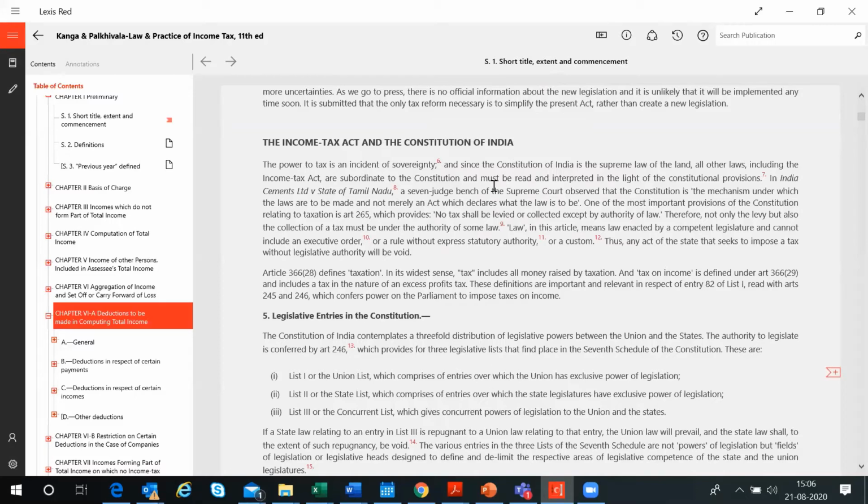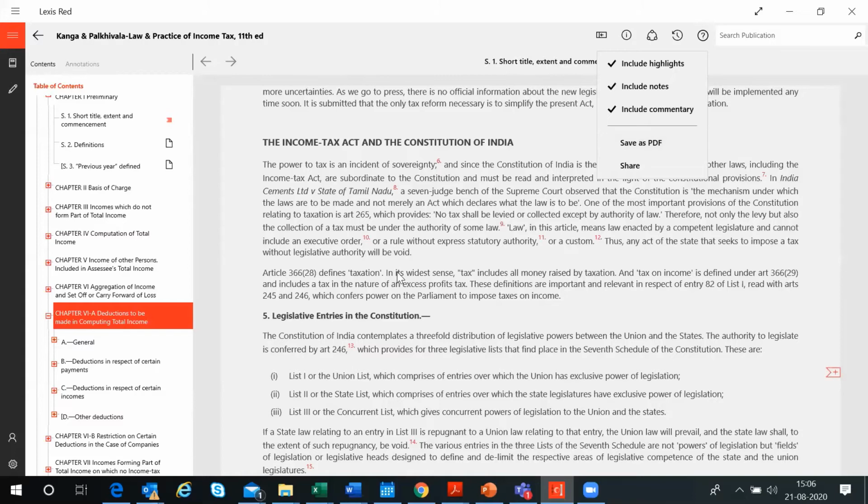Apart from reading, you can also download content. Whatever document you are viewing, whichever page you are viewing, you can just click on the icon here, which is share, the third icon on the top. You can just share it or save it as a PDF. You also have options to include your customized highlighted portion or notes or commentary. If you don't want the notes or highlighted portion, you can remove those from here. I prefer to have this, and I can just say save as PDF.